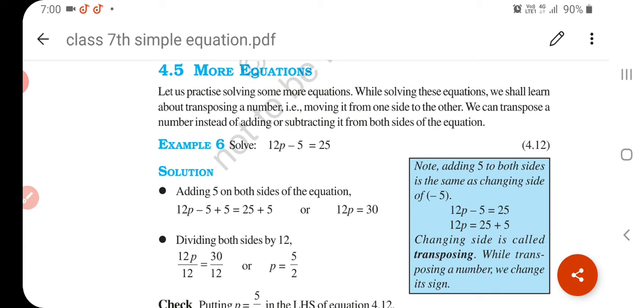Okay, I hope you have completed 4.2 and you are enjoying doing this type of equation, because simple equations are very closely related to your daily life situations. In your daily life you have solved many equations and you didn't know it was an equation, a simple equation.